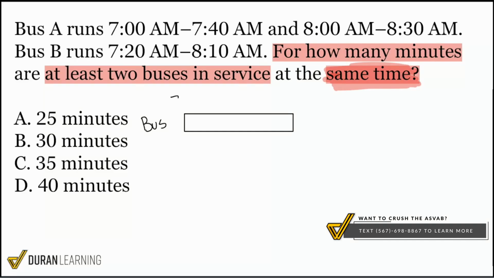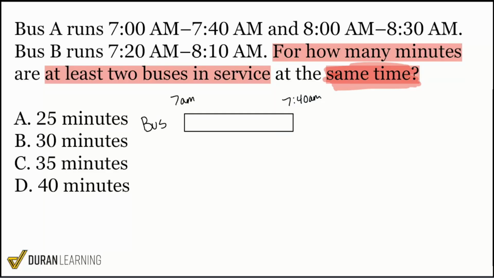Bus A runs from 7 a.m. to 7:40 a.m. And then we have this duplicated over here because it takes a little bit of a break. And then this bus runs a little bit shorter here, from 8 a.m. through 8:30 a.m.